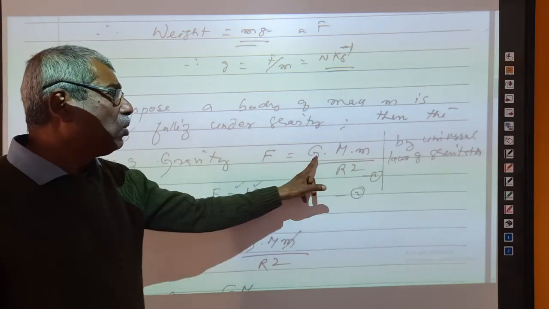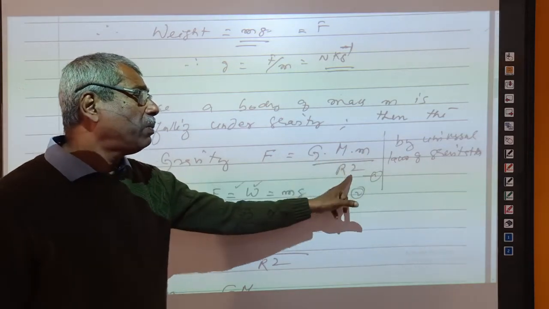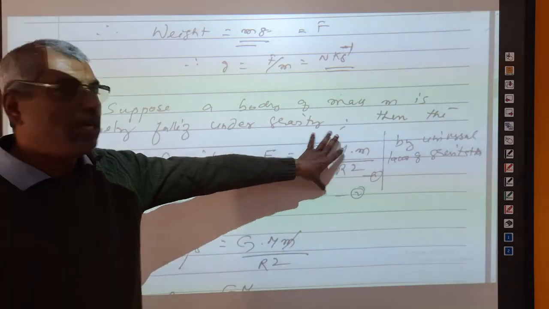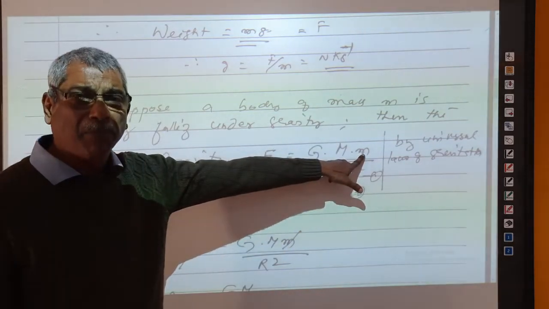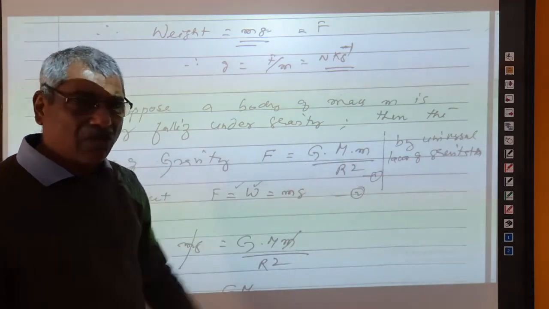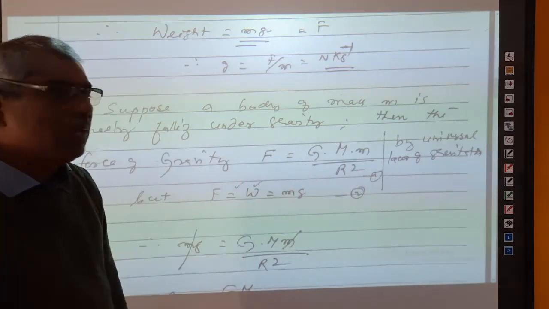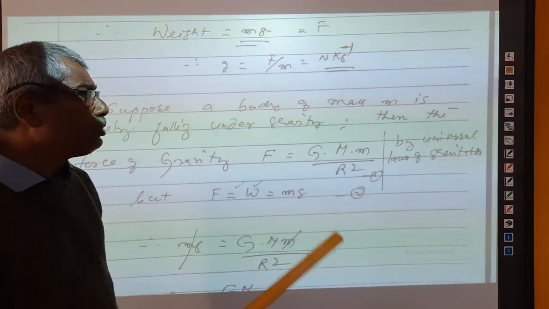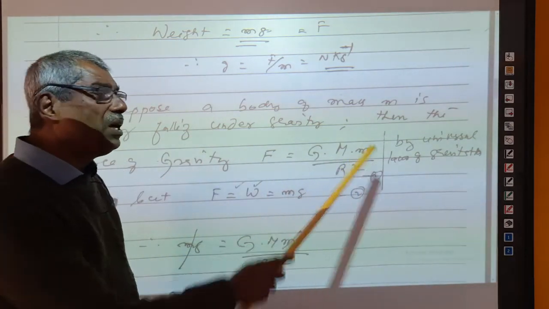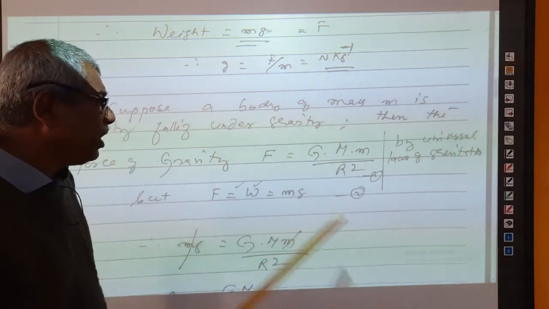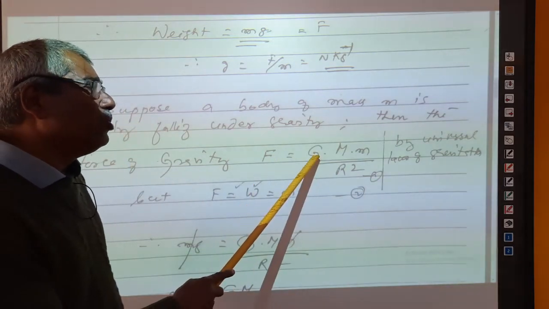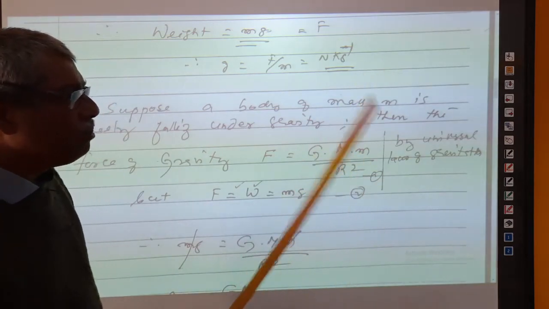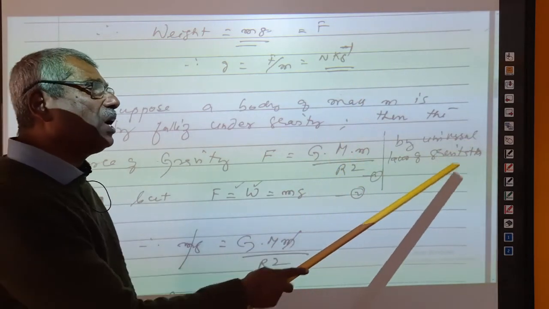Then F is equal to G capital M small m divided by r square. Am I correct? So, this is the gravitational force acting on a body of mass m by the earth of mass capital M, and r is the distance between the center of the earth and the body. So, F is equal to G capital M small m divided by r square we can write, right? This is by the universal law of gravitation.